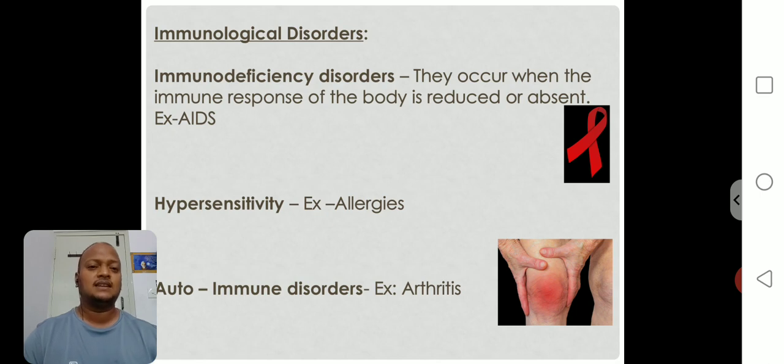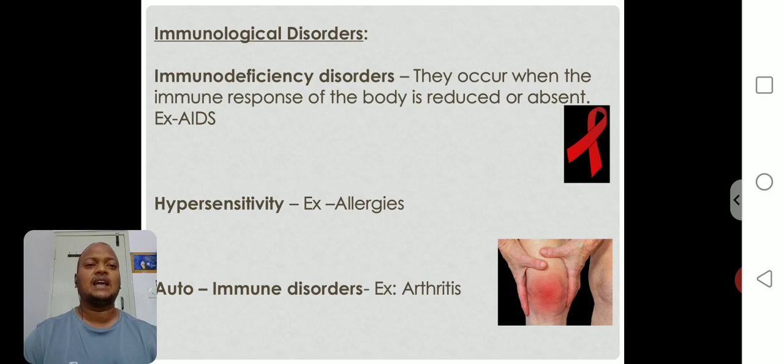There is no proper medication for HIV, because in AIDS the immunity-causing cells, majorly the lymphocytes, are affected. In second PUC, we will discuss AIDS and the HIV virus life cycle completely. For now, you should remember what an immunodeficiency disorder is and an example of it. Okay, right. Next one, hypersensitivity.